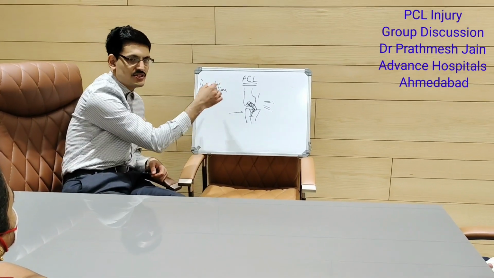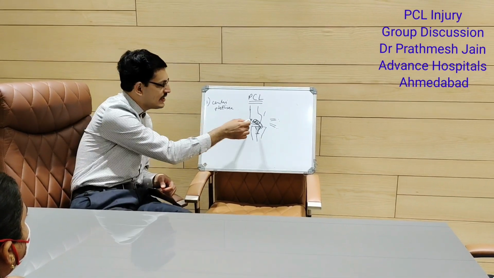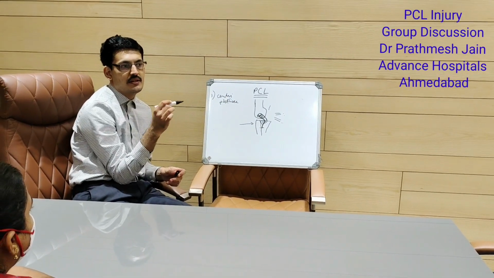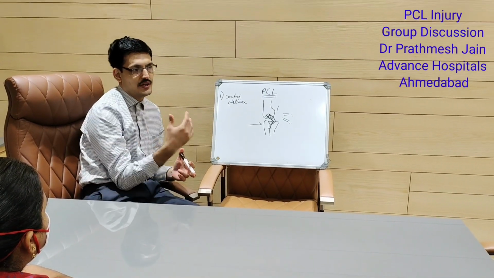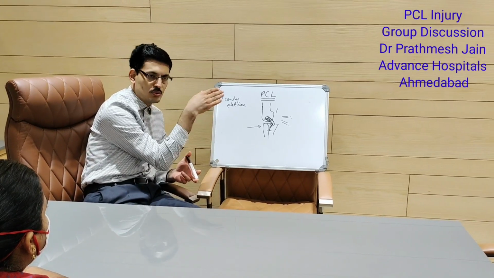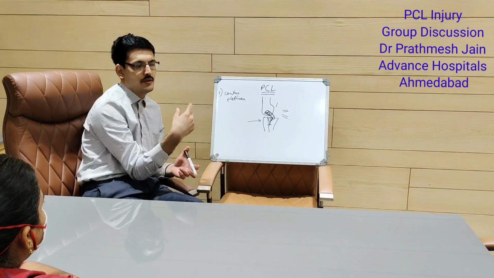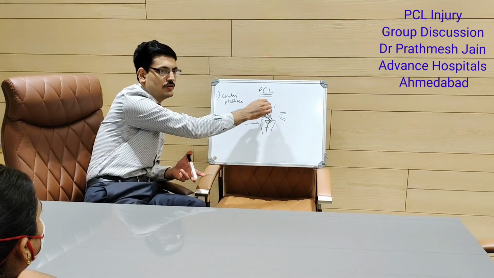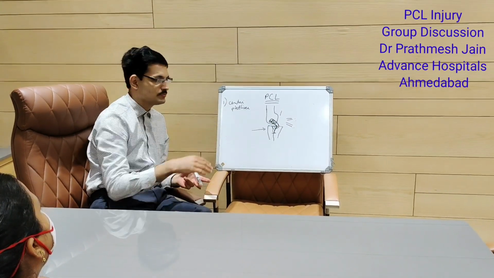Okay. So this is a change which has been done over time, like the cases we have done. You might have seen that we have not touched the PCL at all while doing a PCL reconstruction surgery, because nowadays it is not reconstruction, it is an augmentation. So what you do is you go onto the posterior middle corner of the knee, the posterior middle space of the knee, make two portals, then use the higher one as the viewing portal and the lower one as the working portal, and then you reconstruct.